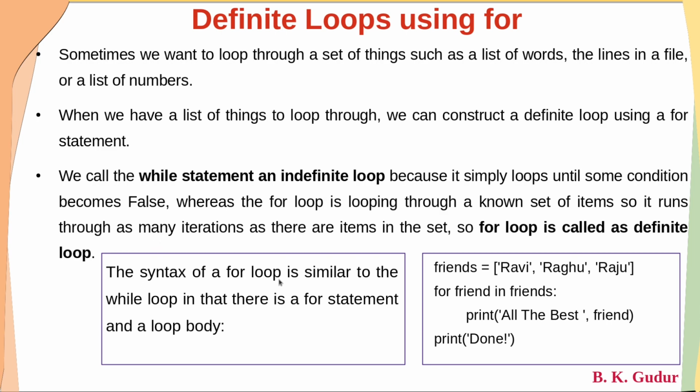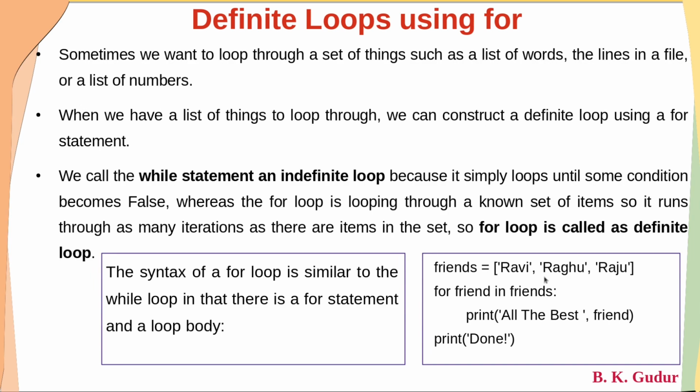The syntax of a for loop is similar to a while loop in that there is a for statement and a loop body. Dear students, in this example there is a variable called friends, and this variable is a list. Whatever is written within square brackets is a list, and more about lists we are going to discuss in module 3.